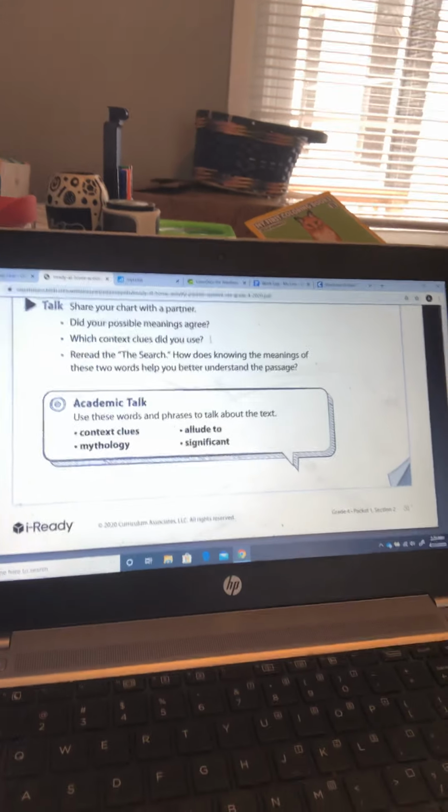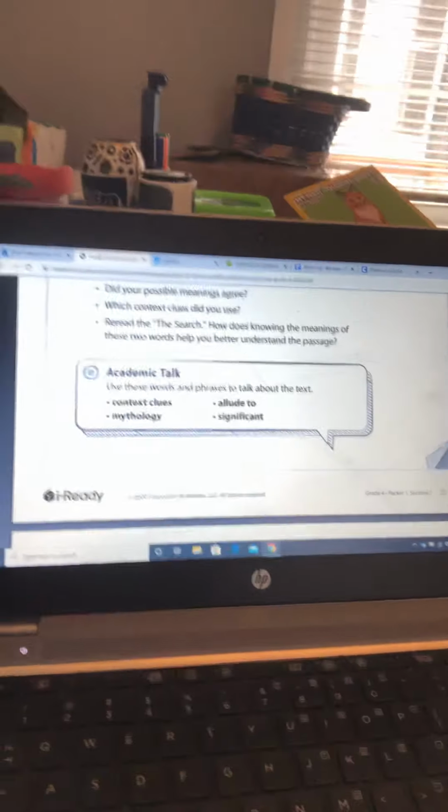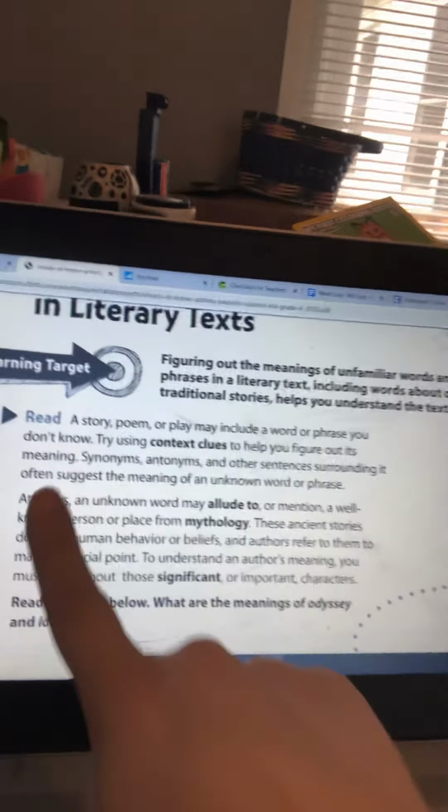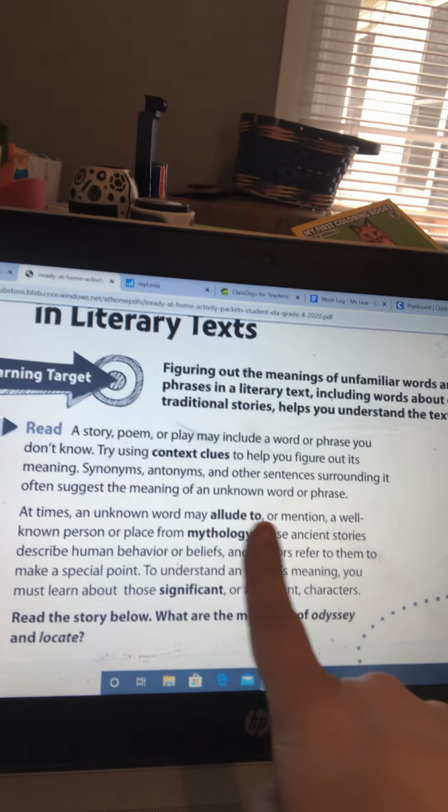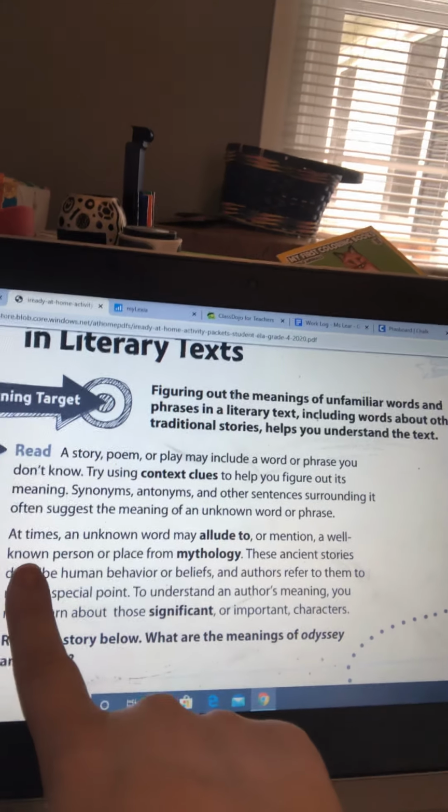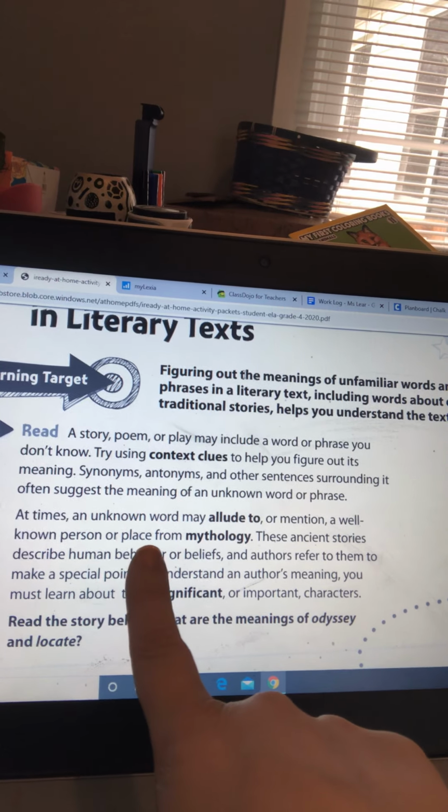All right. And since we're on vocabulary, and this was a short one, I'm going to quickly go over what allude means. Allude. So it actually puts it in a sentence up here. That might be easier. An unknown word may allude to or mention a well-known person or place.